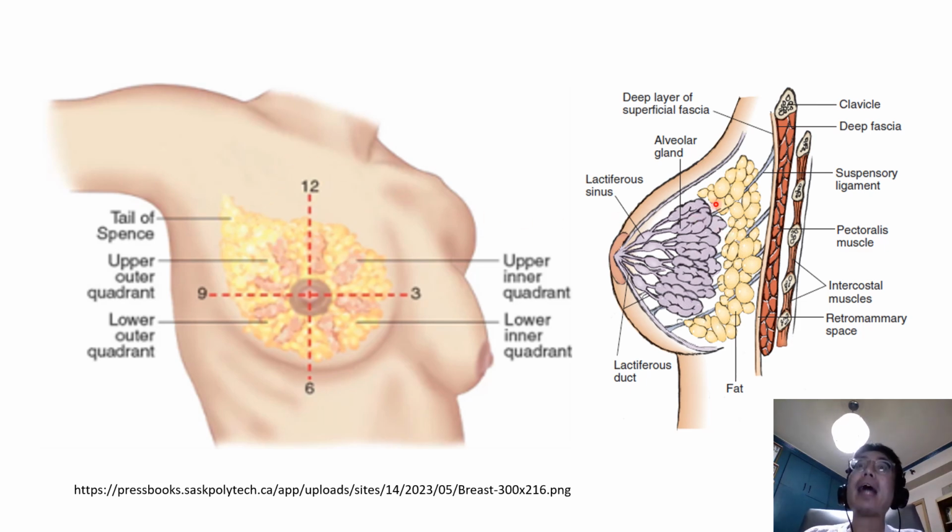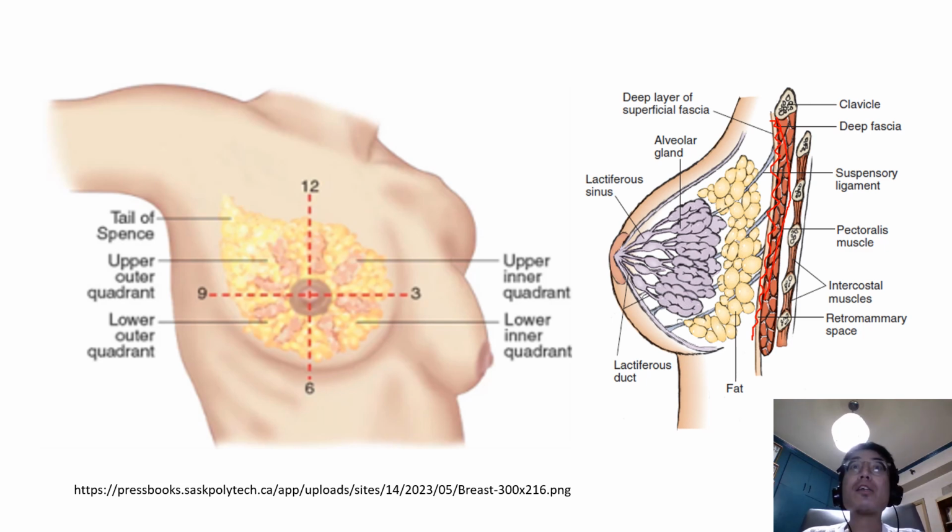The mammary gland is separated from the deep fascia, covering the underlying muscles, by an area of loose areolar tissue known as the retromammary space. The retromammary space allows the breast some degree of movement over the pectoralis major muscle.